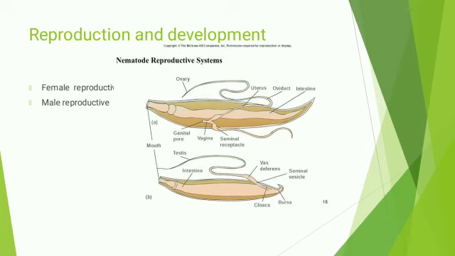There are two types of reproductive systems in rotiferous: the female reproductive system and the male reproductive system. Rotiferous are dioecious. They reproduce sexually and parthenogenetically, which means both male and female types of reproduction are present.